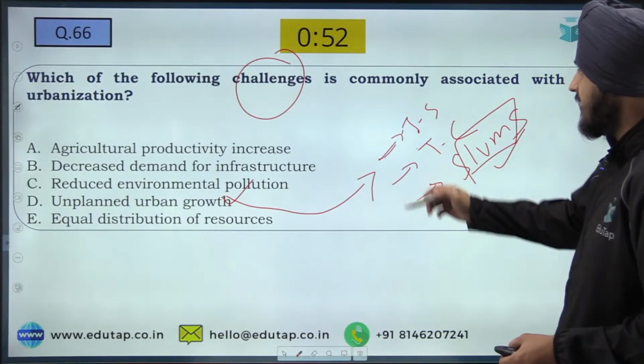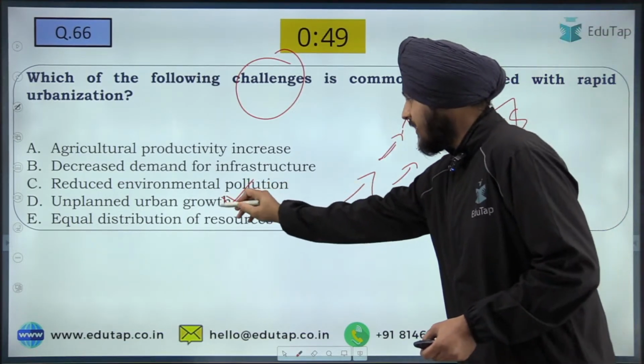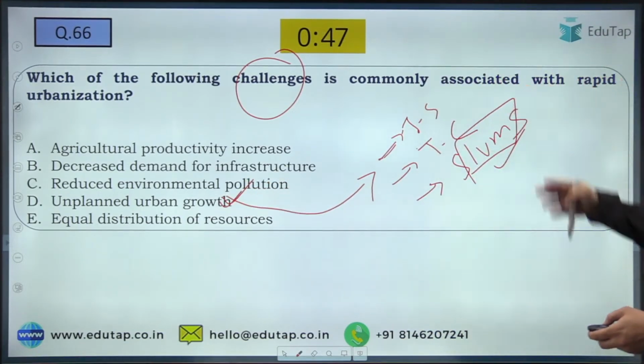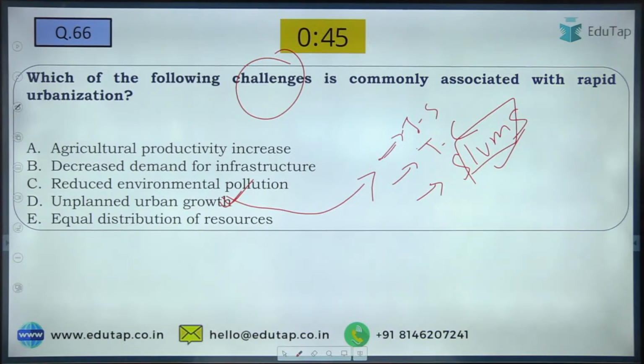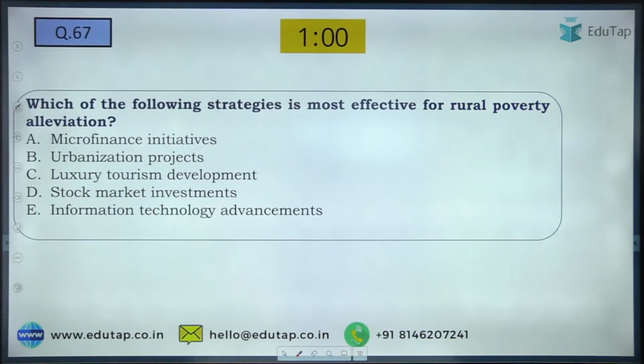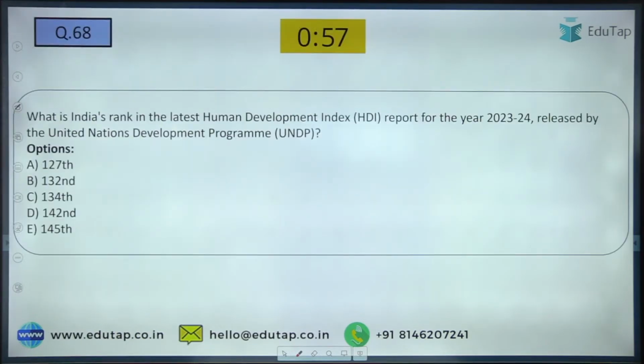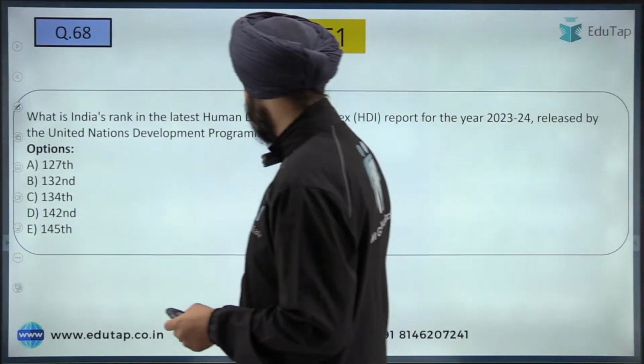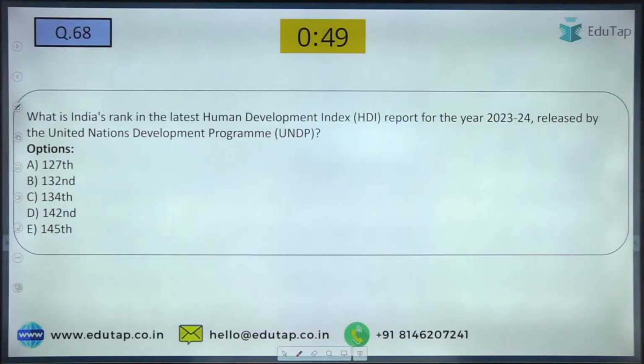All such things are the challenges due to the unplanned urban growth with respect to rapid urbanization. Fine. Now the question number 67. Sorry, this question got repeated from my side. So let us see the question number 68. What rank does India hold in the latest Human Development Index report for the year 2023 to 24 released by the UN Development Program, UNDP? So what is the rank of India with respect to that?